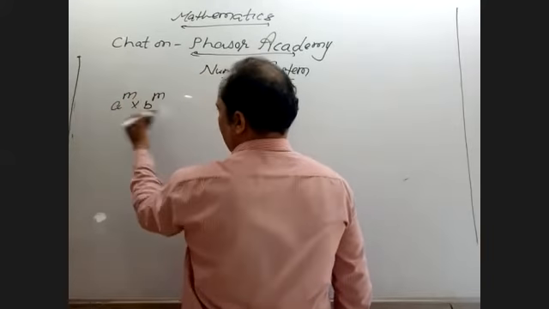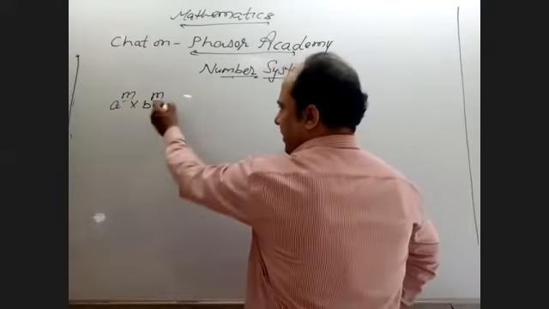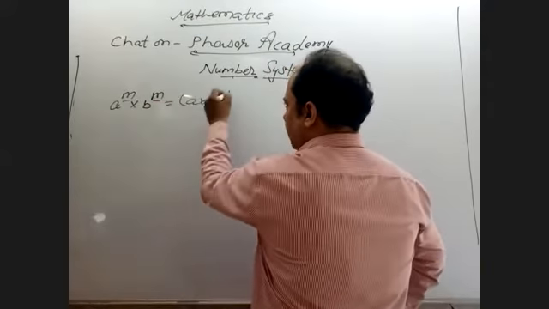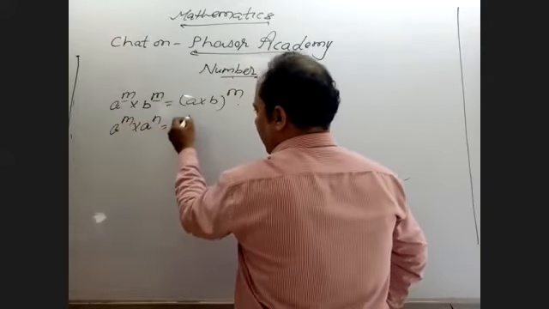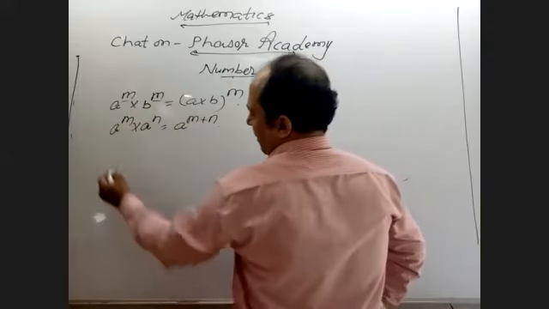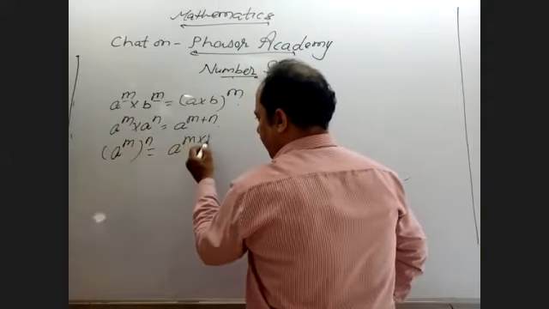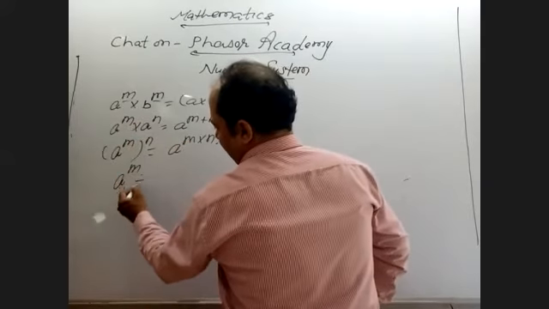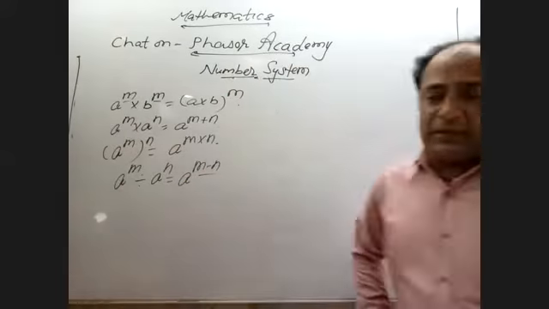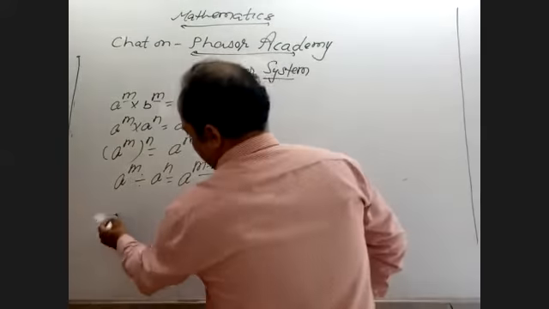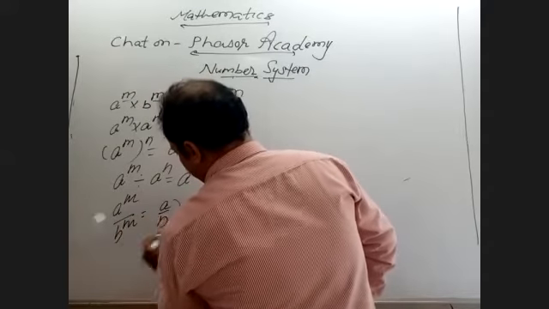A raised to power n into B raised to power n. Here, bases are different, powers are same. At that time, it will be A into B raised to power n. A raised to power m into A raised to power n, then it will be A raised to power m plus n. Again, A raised to power m whole raised to power n equals A raised to power m into n. If it is division sign, then it will be A raised to power m minus n, because if it is division, then the powers are subtracted. Again, A raised to power n upon B raised to power n equals A upon B raised to power n.